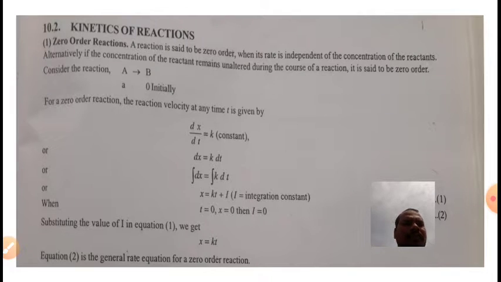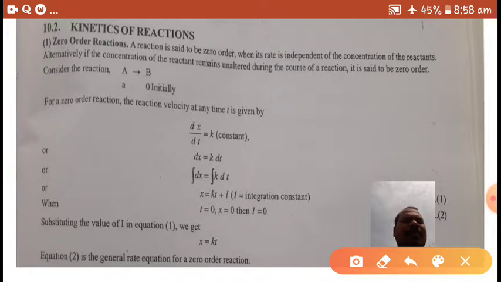So, what are zero order reactions? A reaction is said to be zero order when its rate is independent of the concentration of reactants.